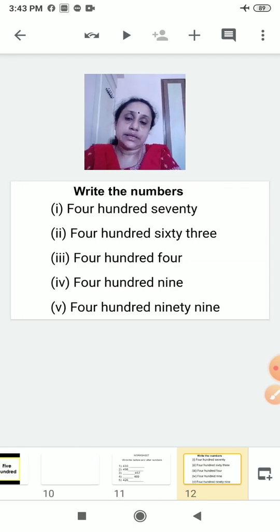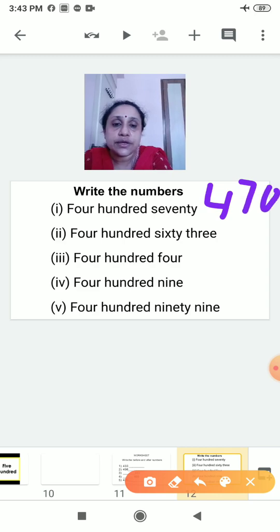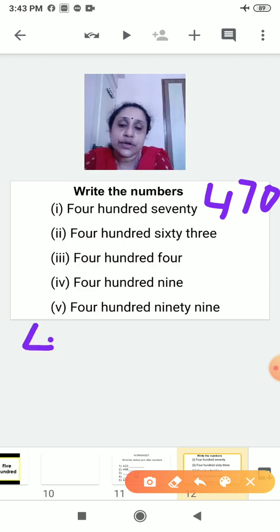Now in this you have to write the numbers. The first one is written 470. How will you write that here? You will write 470. The next one is 463. So you will write 463.